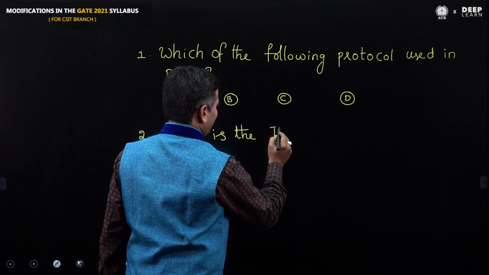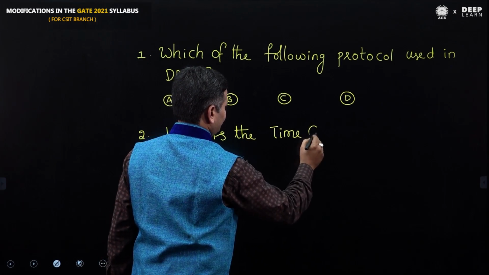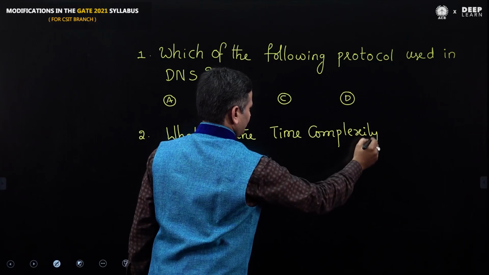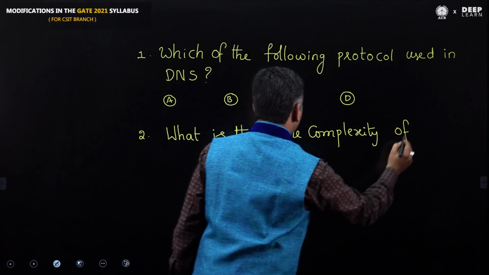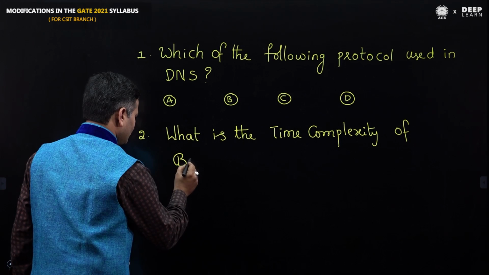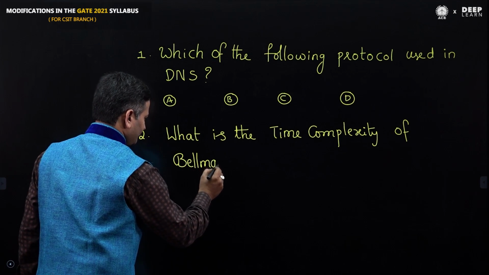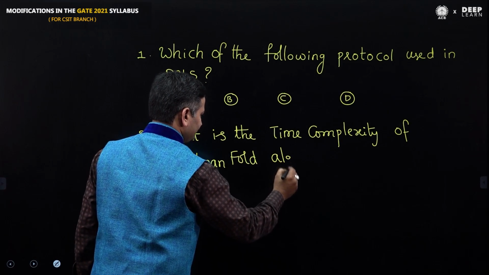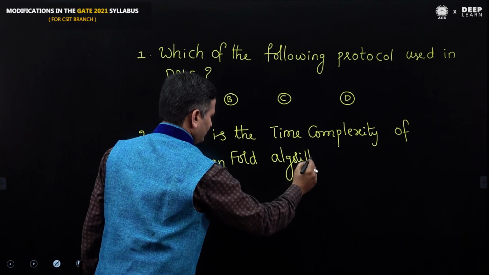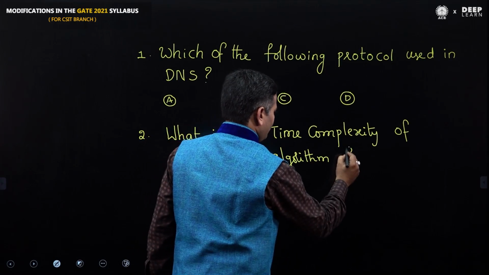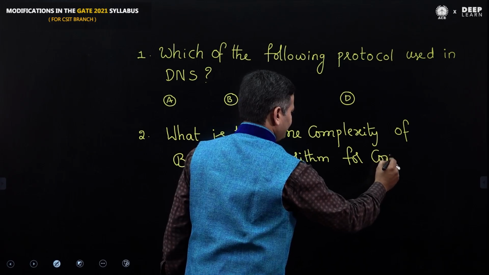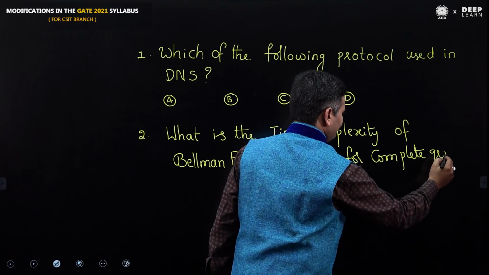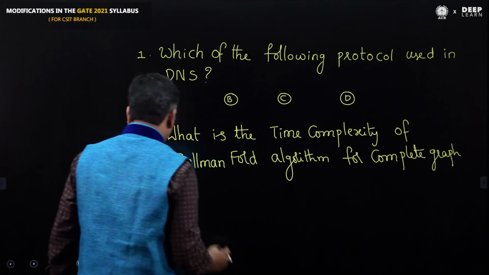What is the time complexity of the Bellman-Ford algorithm for a complete graph with n vertices?